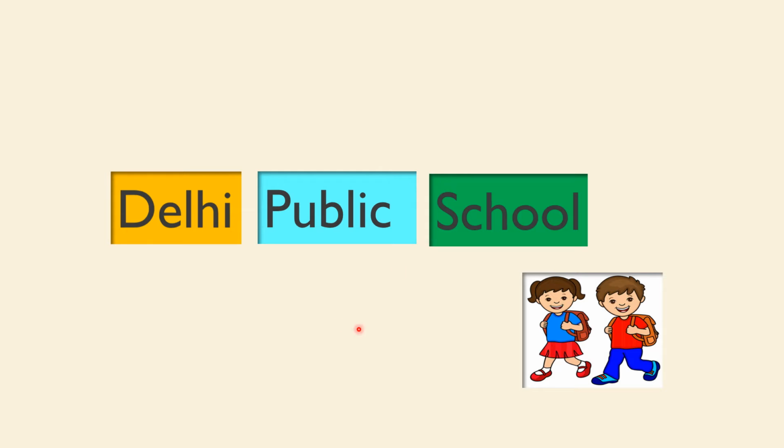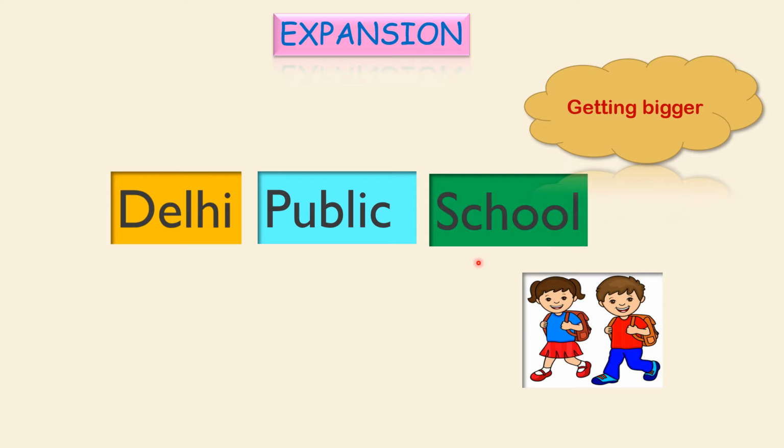Right? So when we expand DPS, it becomes Delhi Public School. So expansion is but getting bigger. We made DPS into a bigger word, that is Delhi Public School. Hope you have understood the expanded form of DPS. DPS is a short form or standard form and Delhi Public School is an expanded form. We'll apply the same thing on numbers. Okay, so let's see.